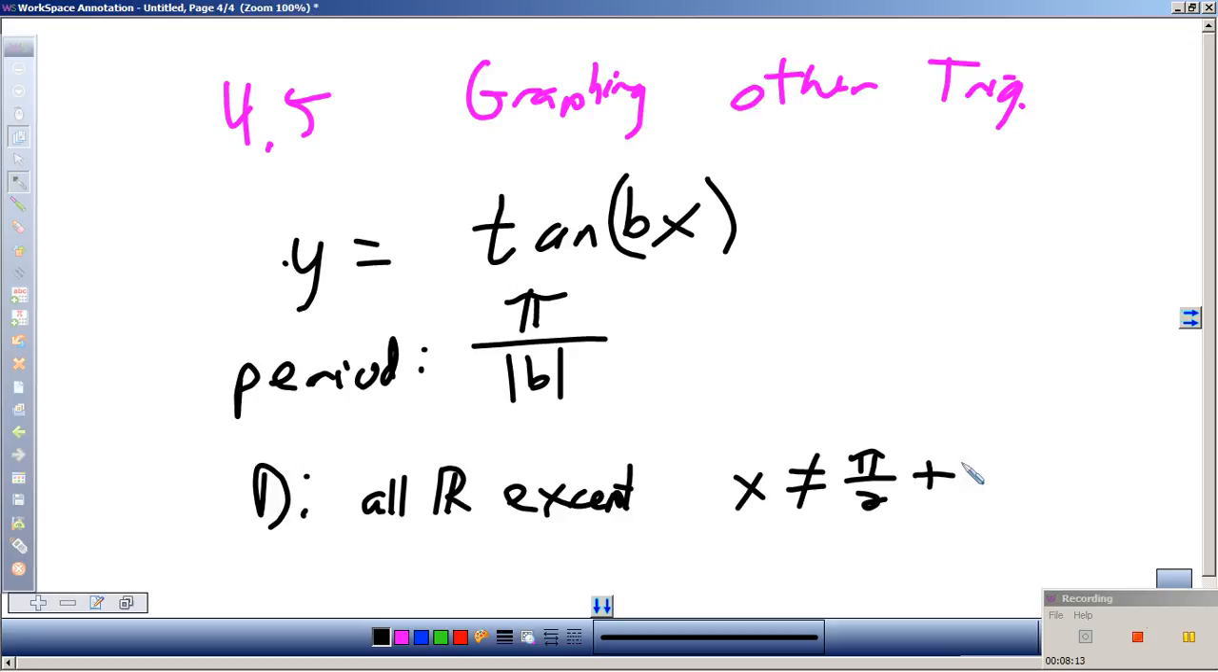So, for tangent, we can't do tangent of pi halves. What else? 3 pi halves, right? Because then you have a negative 1 over 0. All the odd pi halves. And how often do we say tangent repeats? Every pi. So we can write an equation that says pi over 2 plus pi n, where n is an integer.